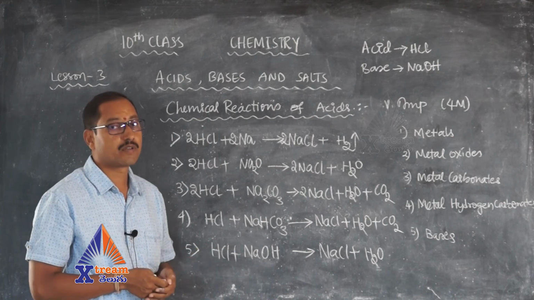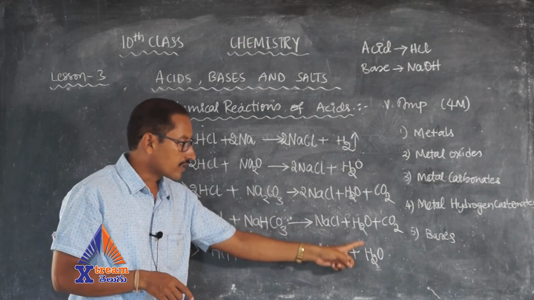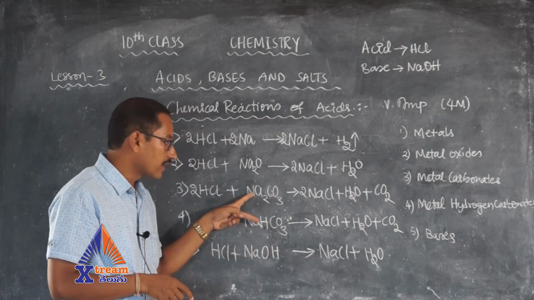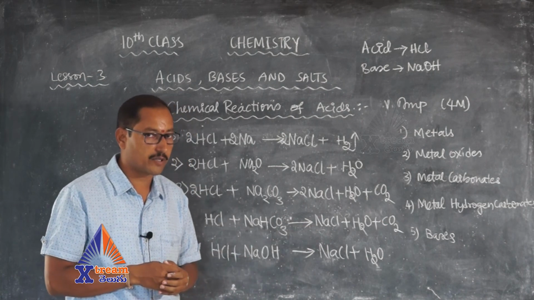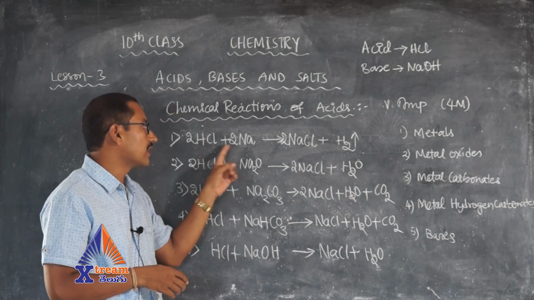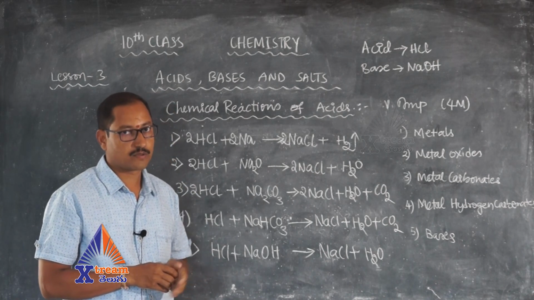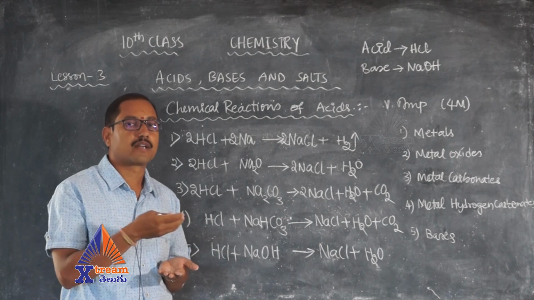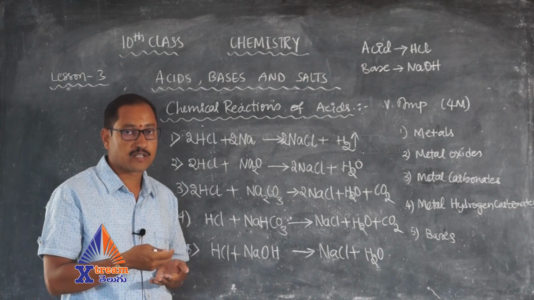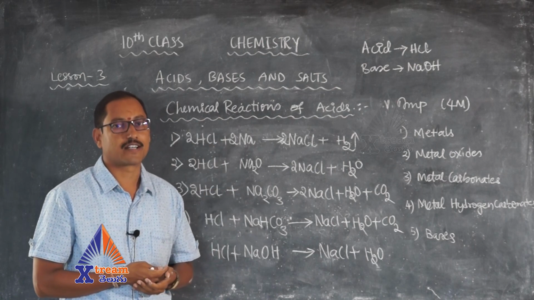So what did you observe here? One common product is nothing but salt, another common product is nothing but water. Whenever carbonate is there, we have got an extra byproduct, which is nothing but carbon dioxide. In the case of metals, we have got hydrogen gas liberated. So these are very important things. You have to write how the reaction takes place, what is the basic formula, and you have to explain one example for each and every reaction.